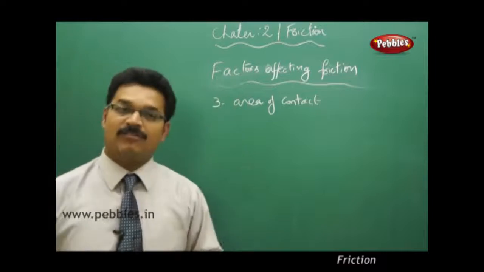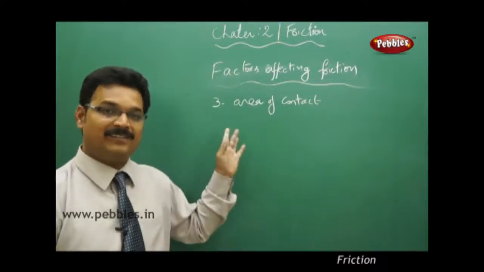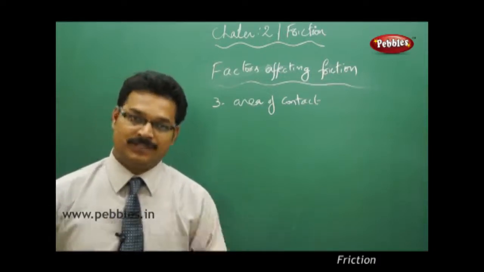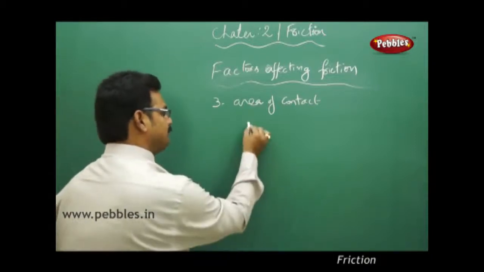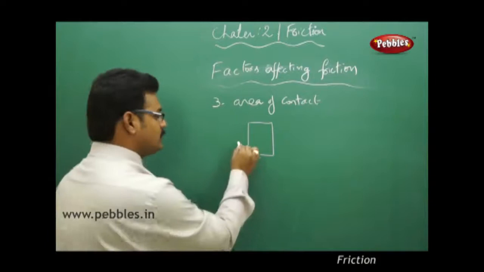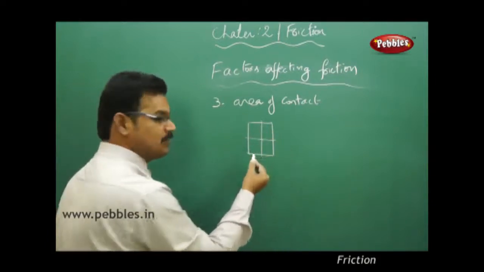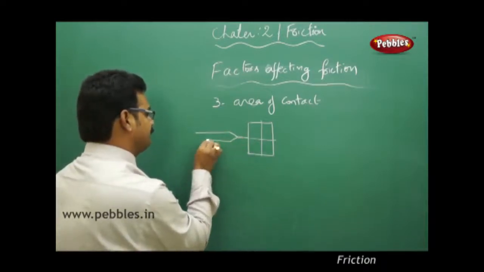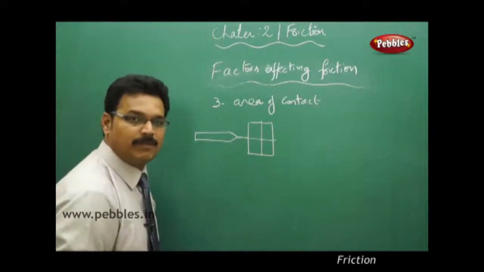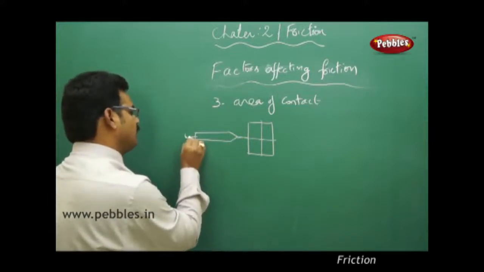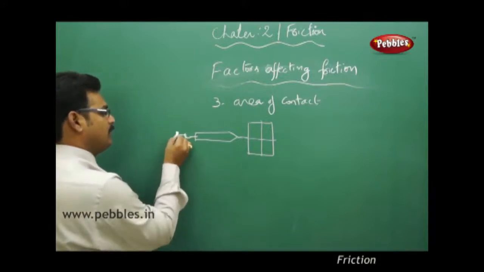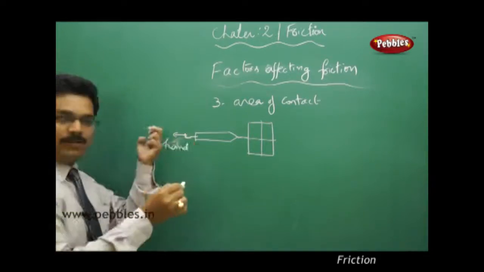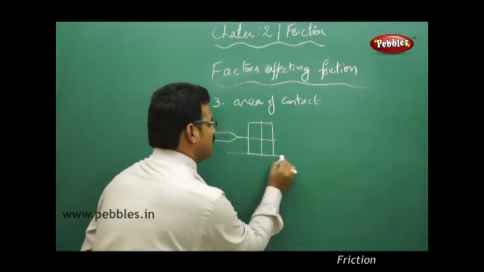The third factor is area of contact. We should know whether it is affecting the friction or not. To understand this, let us do a small activity. You have a block. Tie the block using strings, and tie the string to a spring balance. Here you have a holder, and you can use your hand here and pull. Now this block is on a surface.